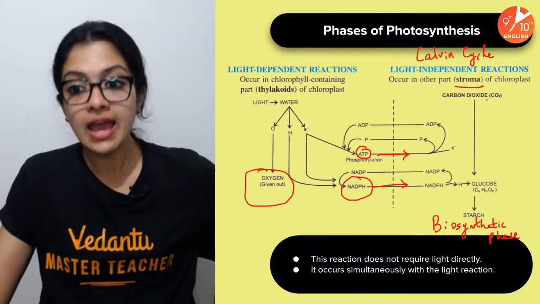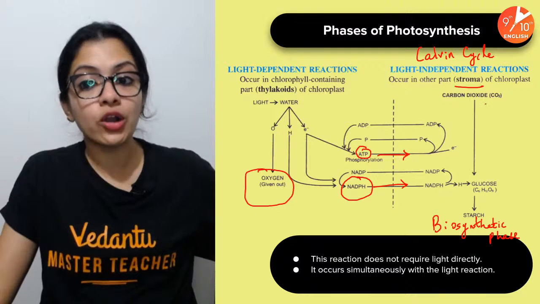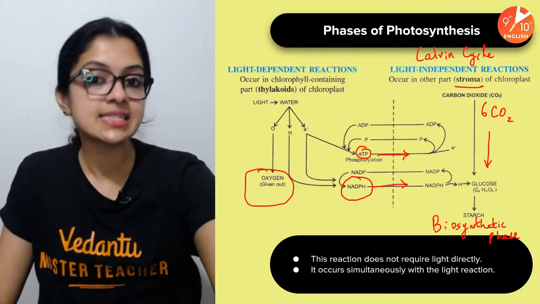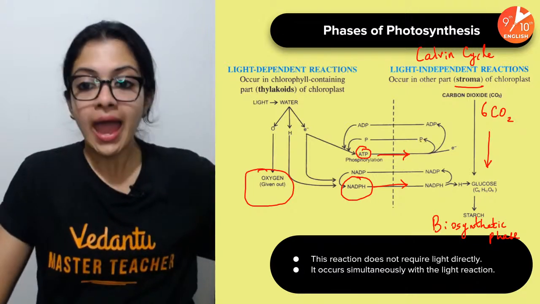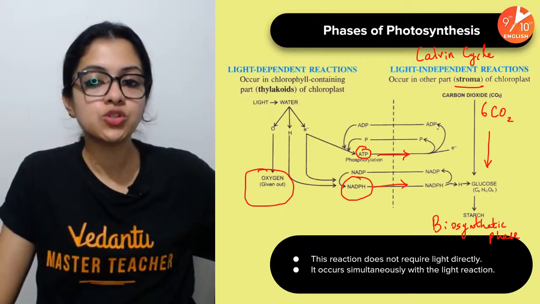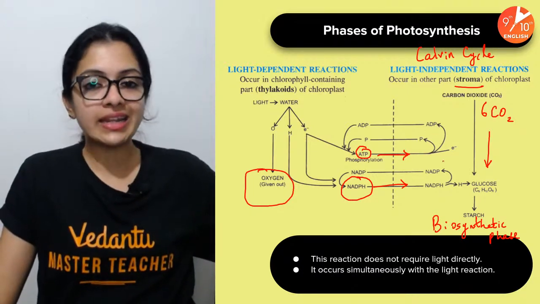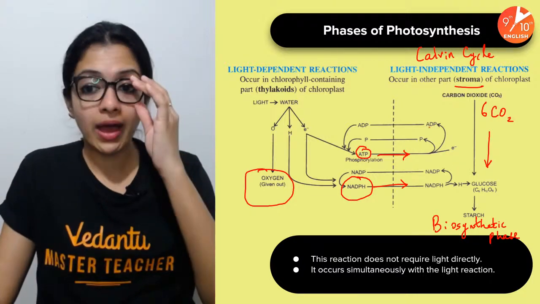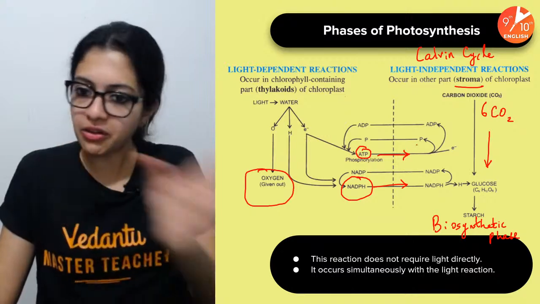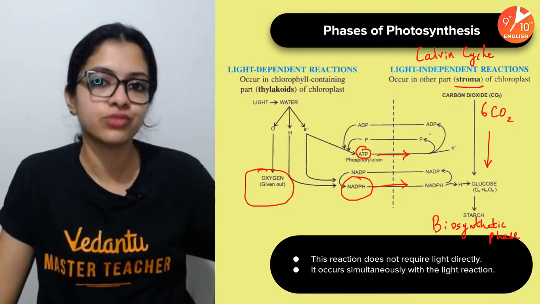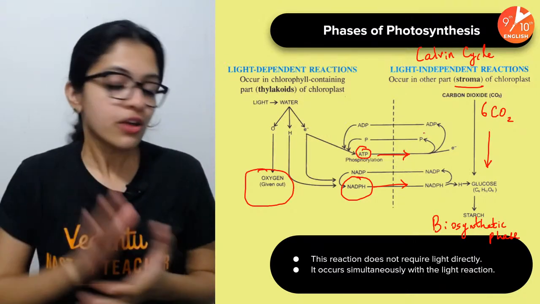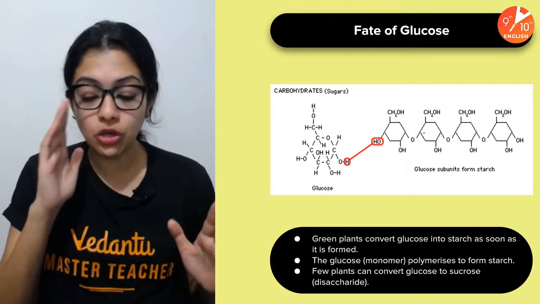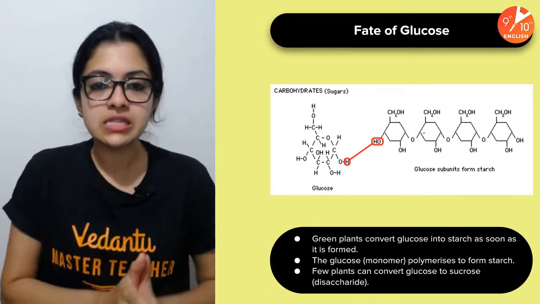Ultimately, as you can see, from 6 molecules of carbon dioxide, 1 molecule of glucose gets synthesized. Okay, and this ATP is broken down into ADP and inorganic phosphates to release energy. Okay, yes, very important for you to know. And all of this gets recycled, regenerated to be used further and further in more and more cycles of photosynthesis. As simple as that.